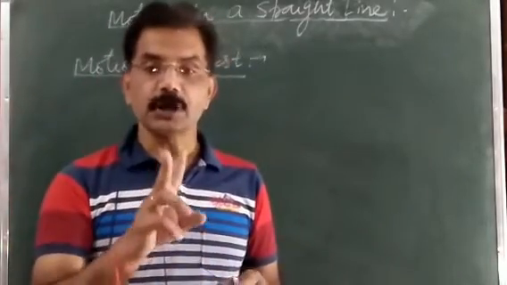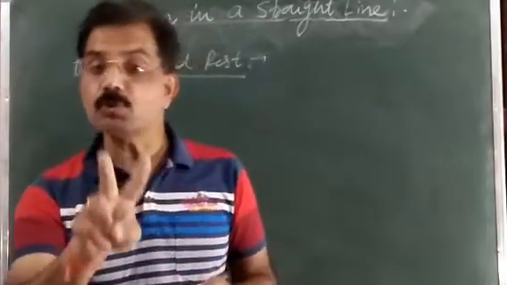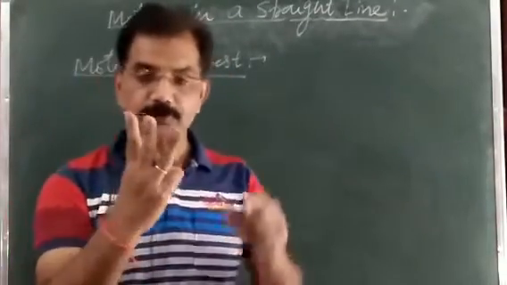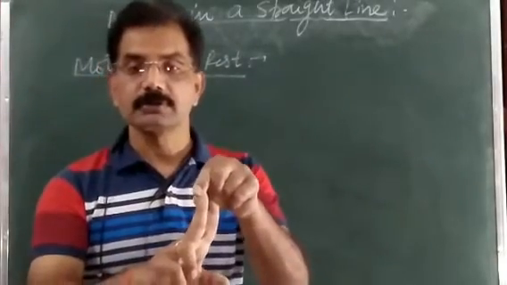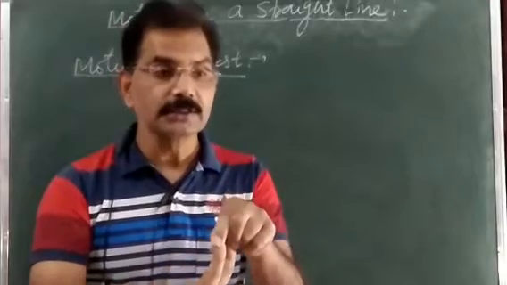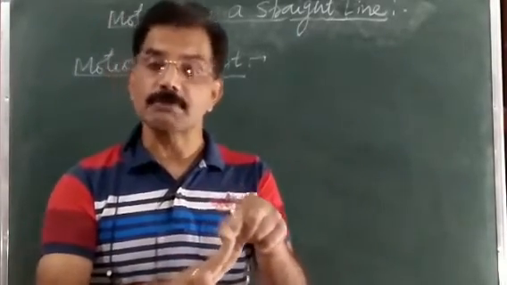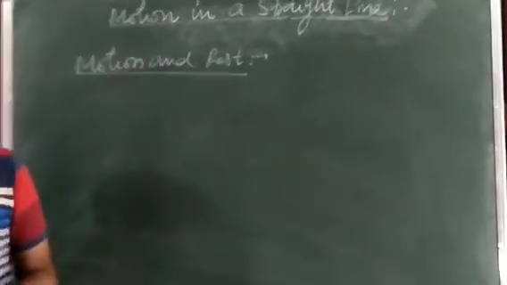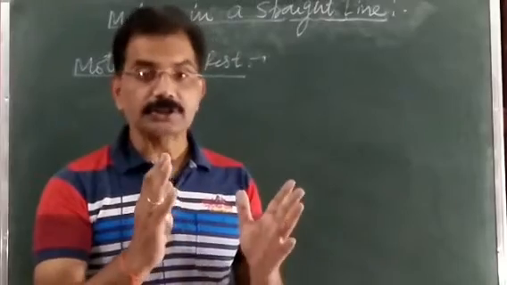But if the position of the object changes with respect to time, considering two axes, it means that out of these three axes, if any two axes are involved in the motion of an object, then that object is said to be in motion in two dimensions. For example, the motion of a planet around the sun, that one is considered what here?